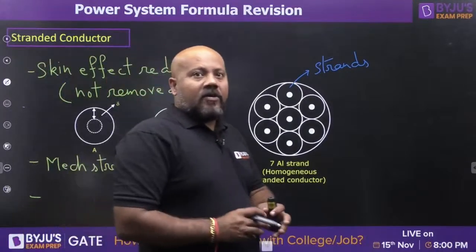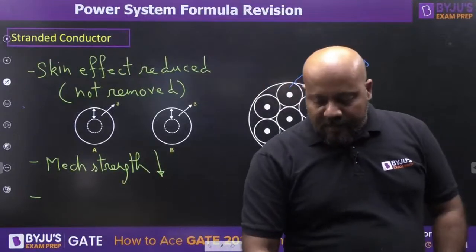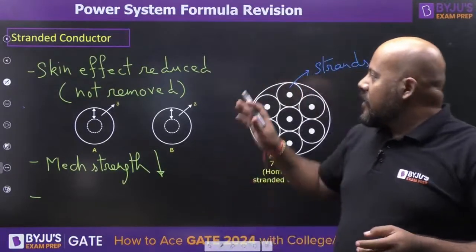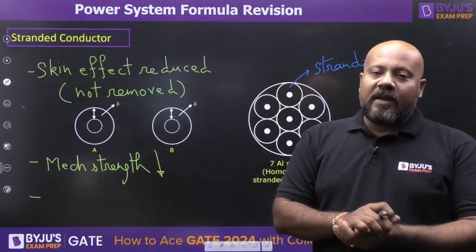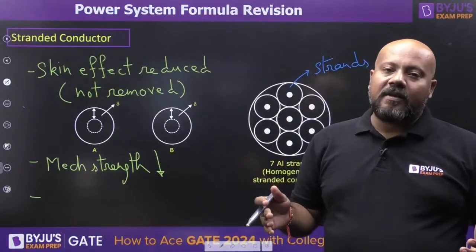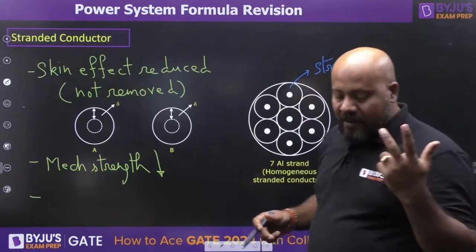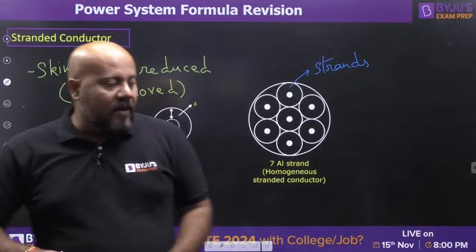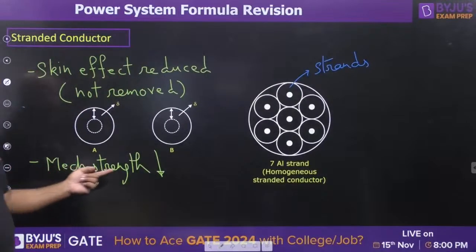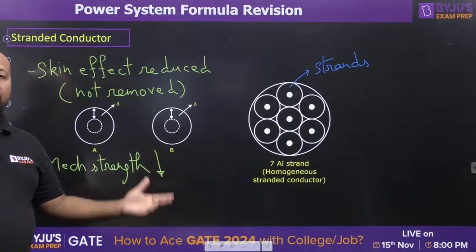We set out to chant prayers but ended up spinning cotton. So we were actually targeting to reduce the skin effect, but the time we started reducing the skin effect, we have got two more problems, and these are bigger problems. Number one, the mechanical strength has reduced, so we have to do something for it.